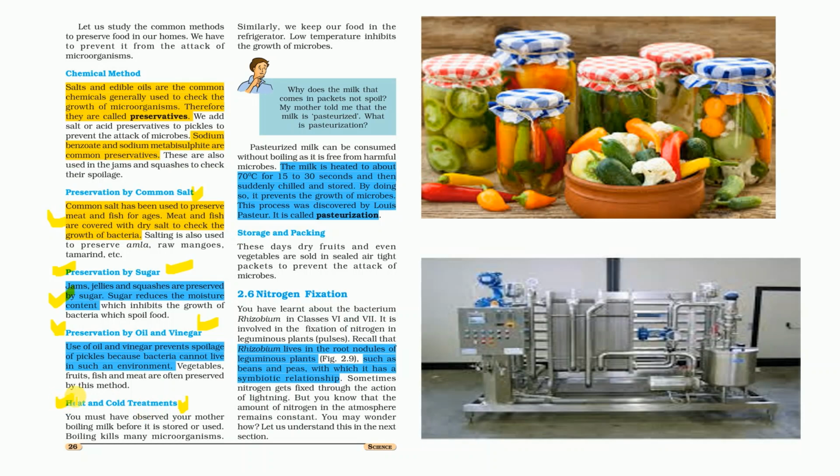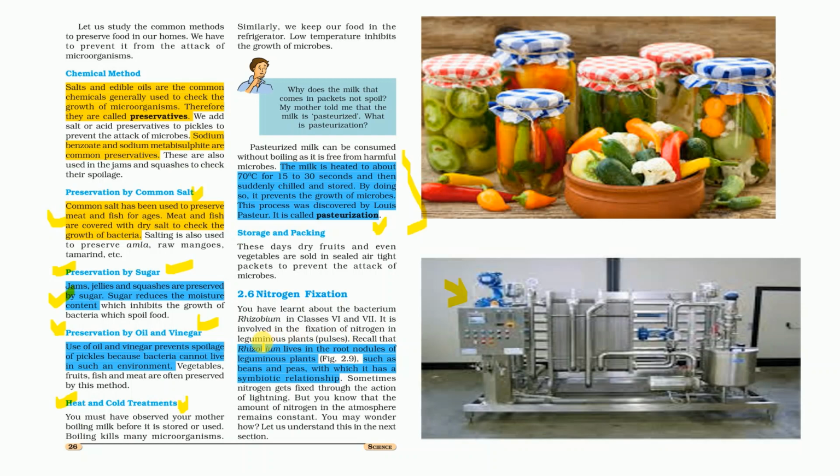Now, heat and cold treatment. This is a physical method of protecting food, used for milk through the process of pasteurization. There was a scientist called Louis Pasteur who discovered this method. This is most important, as in pasteurization the milk is heated to about 70 degrees centigrade for 15 to 30 seconds, and then suddenly chilled and stored. By doing so, it prevents the growth of microbes, and since the process was discovered by Louis Pasteur, it is known as pasteurization. So this is a most important method, and there are machines for pasteurization.